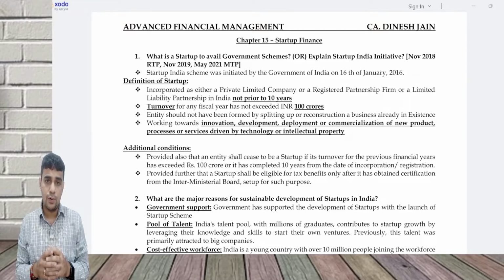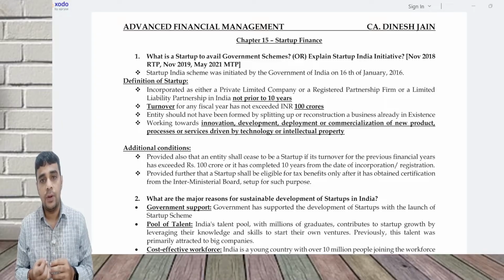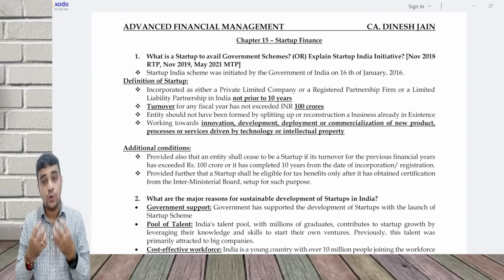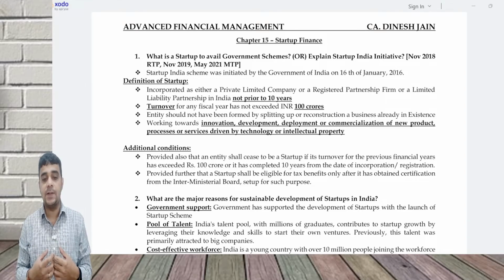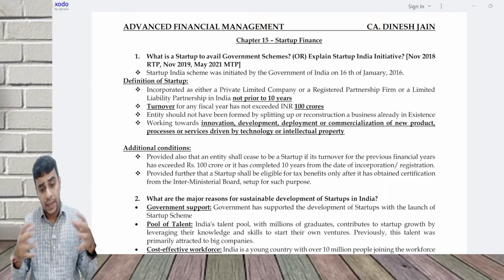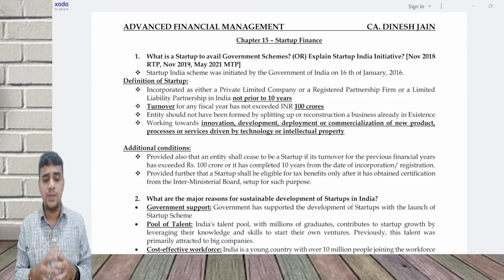Here we are going to look at what a startup is, where it is going to get funding from, and what the various tools or sources available for funding a startup are. They can fund from their personal sources. You have something called venture capital, peer-to-peer lending, or crowd financing. There are also angel investors. So multiple options are there for startup funding or startup financing. That is what you will see in this chapter.